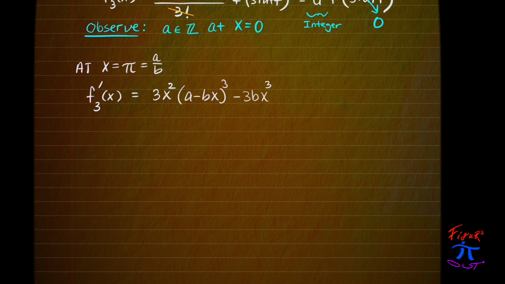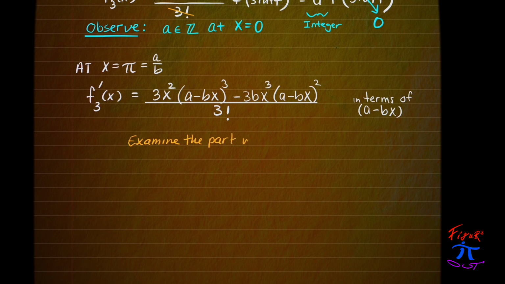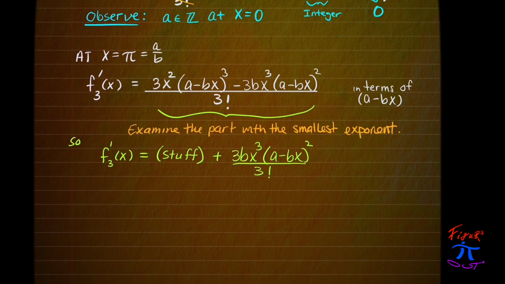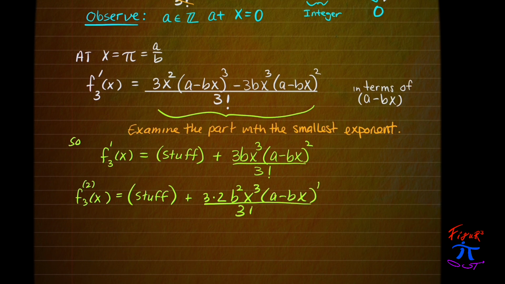So if we look at the function that we were just talking about and expand it out with the emphasis on a minus b to the x binomial term, and consider the derivatives, but focusing on the powers of that binomial term, and really looking at the smallest exponent term like we did with the x, we can rewrite this first derivative as some stuff plus 3bx cubed a minus bx to the second power over 3 factorial, and then we can take the second derivative of that, and we're going to have some stuff plus, and you're going to see what we're going to do here is we're going to build a pattern for the term that has the smallest exponent.